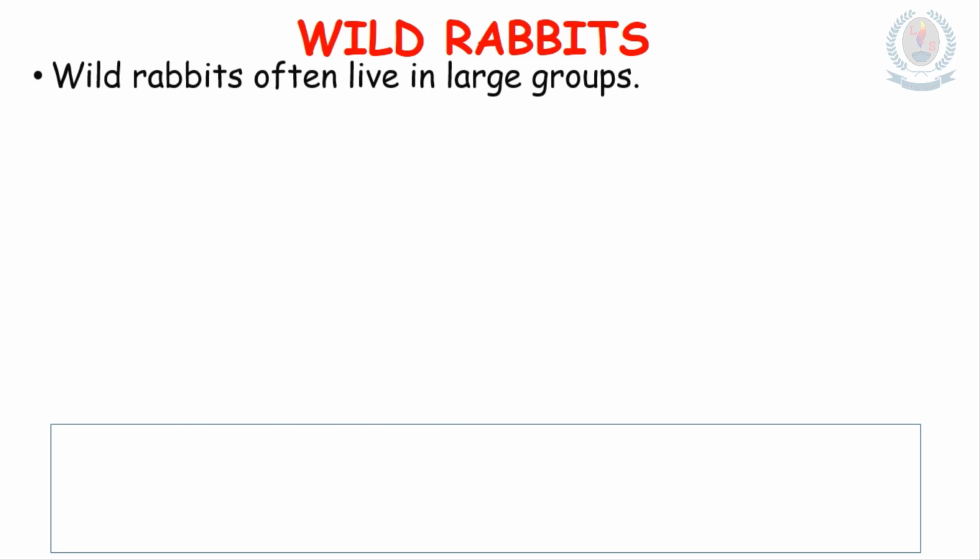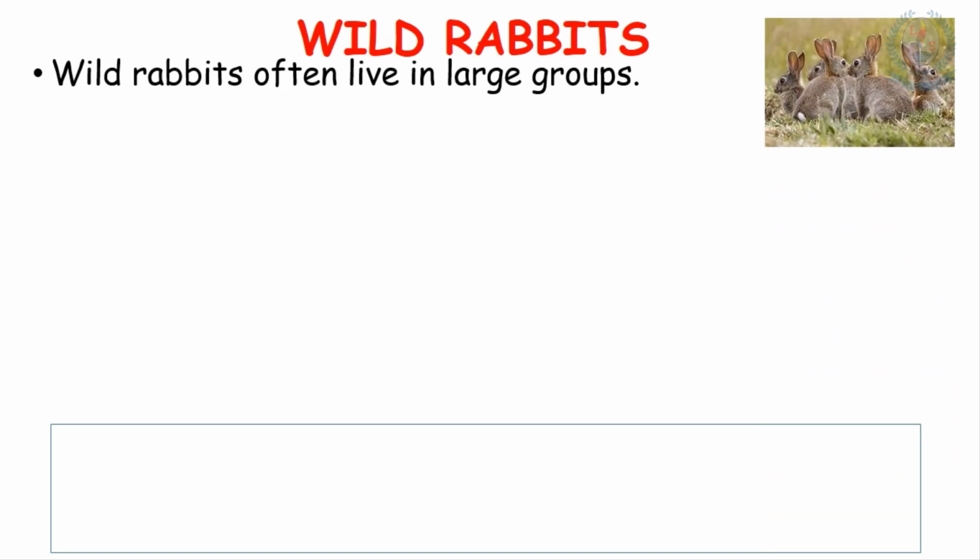Now we will learn about wild rabbits. Who are wild rabbits? Wild rabbits often live in large groups. They often live as large groups. See the picture?